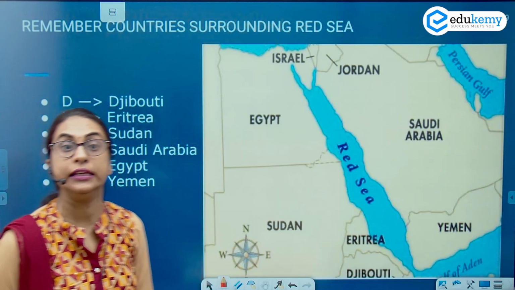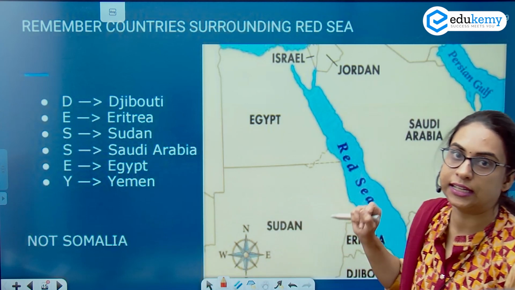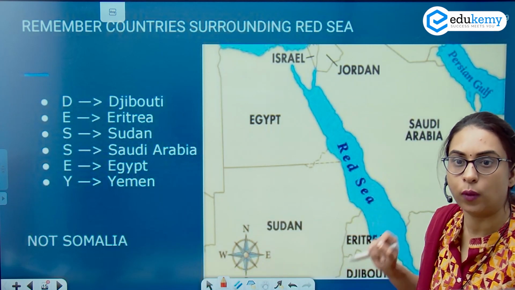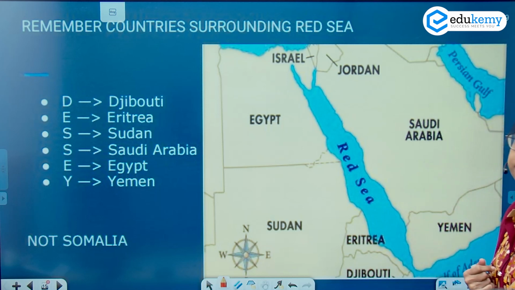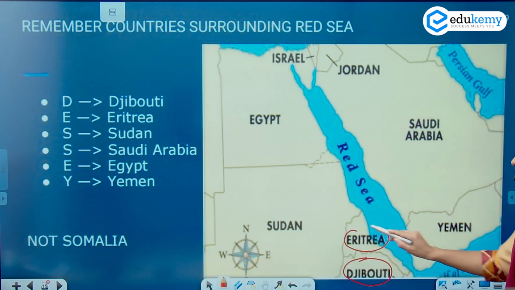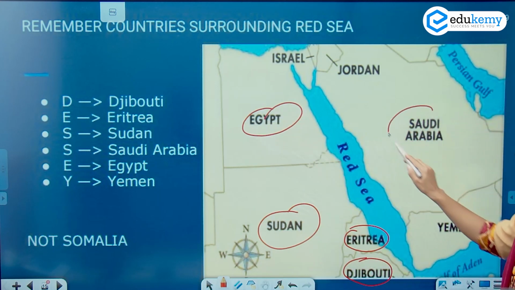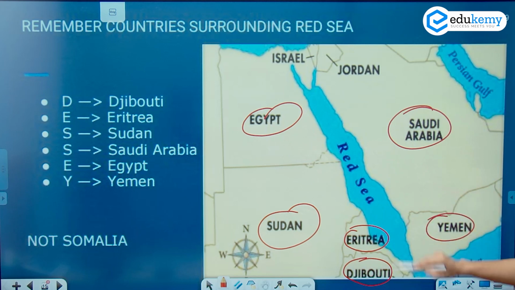If we look at the Red Sea, we've already seen the short form, it's DESSEY. The countries which are there in the Red Sea are Djibouti, Eritrea, Sudan, Egypt, Saudi Arabia and Yemen.